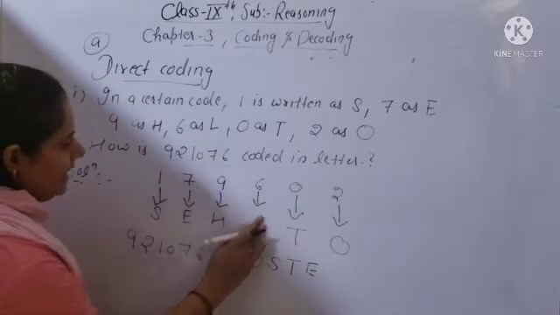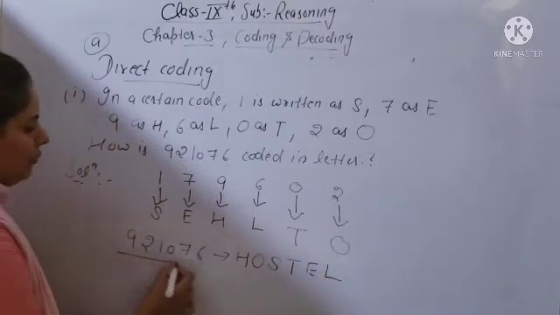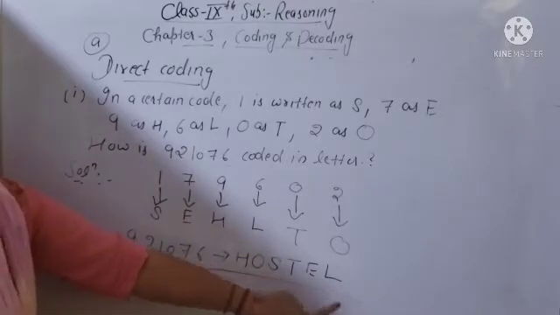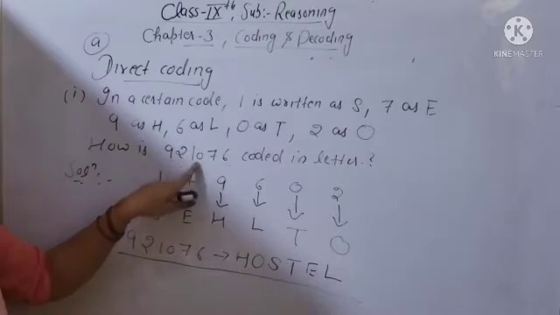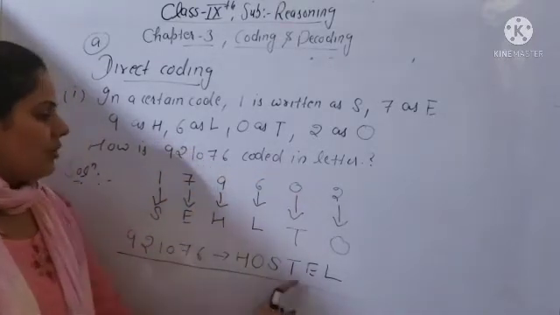Okay, 6 as L. This is L. Clear? So this is L. So 921076 in a certain code in the letters, what will be that? This is HOSTEL, or you can say hostel. So in a certain code 921076 is coded in the letters, so you can say it will be HOSTEL.